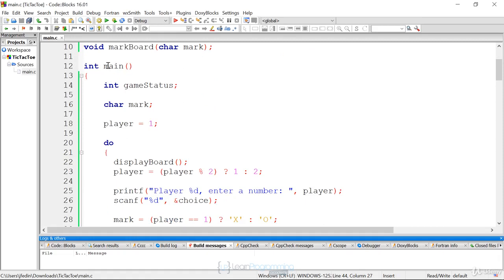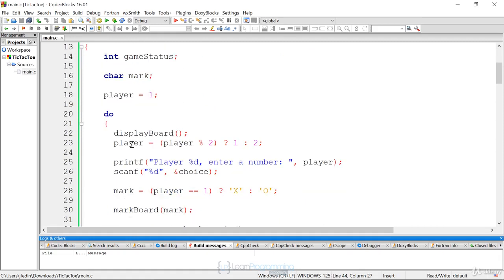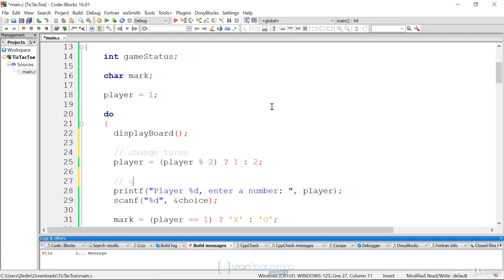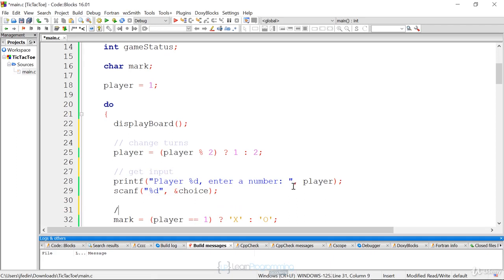But look how nice this main method looks. It's very easy to know what's going on in the main method. Display board, change player, and you probably want to put in comments here. Change turns. And then also here, get input, and then set the correct character based on player turn.